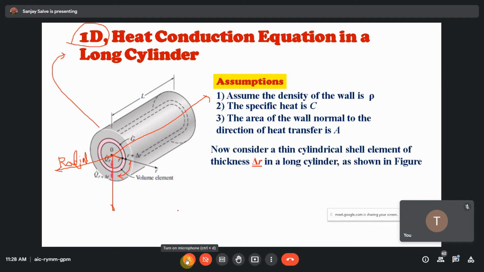So now consider a thin cylindrical shell element of thickness dr. So here you can see, let me erase those things.